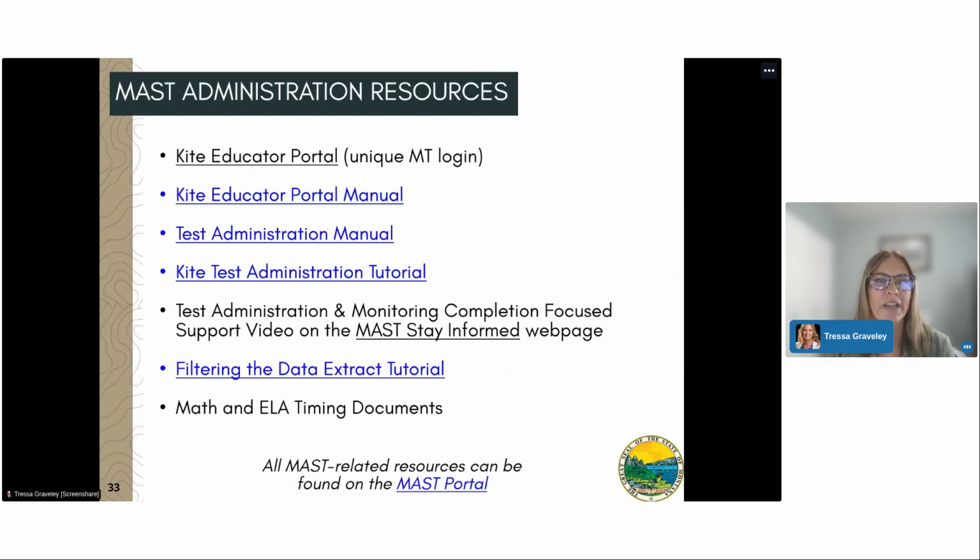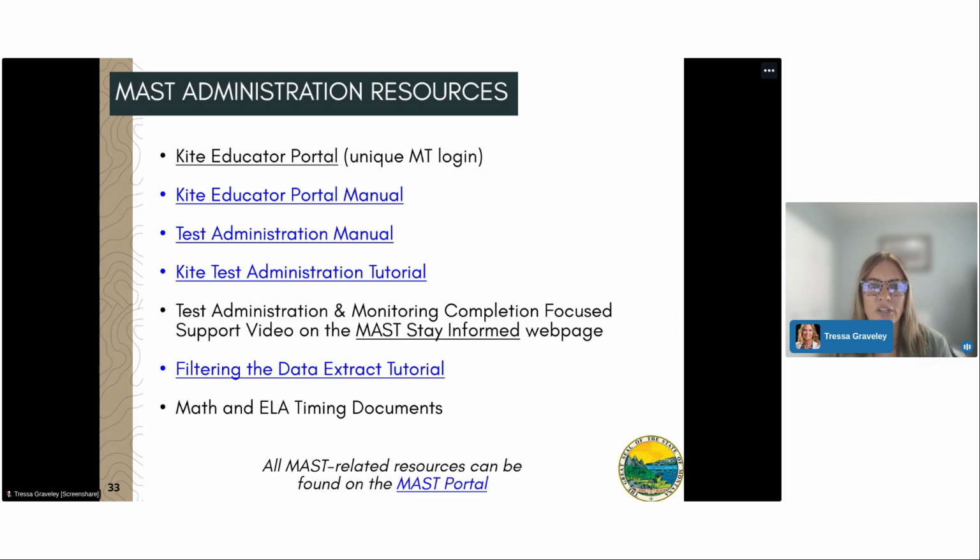I want to do a quick run through of the resources that I talked about today. A reminder that the Kite Educator portal, I know some of you are getting in and starting to work on user management in Kite. A reminder to use the unique Montana login that can be found on the MAST portal. If you Google Kite Educator portal, it will take you to a generic URL in which your login credentials will not work. The Kite Educator portal manual provides instructions and step-by-step directions on how to do many steps in the Kite Educator portal.